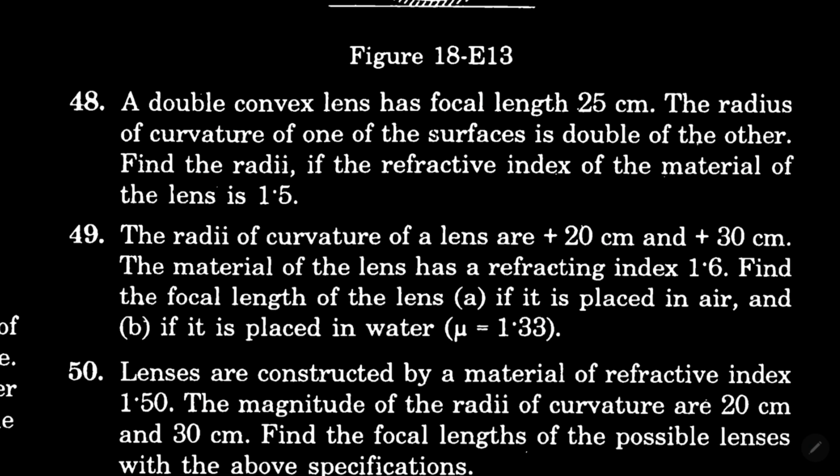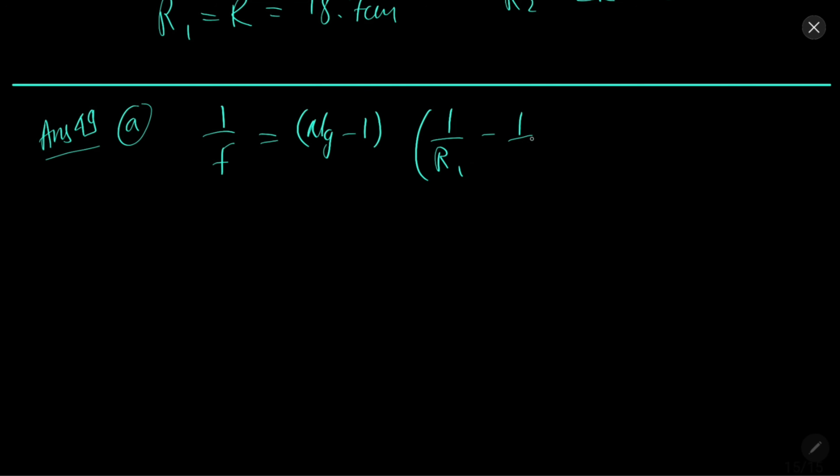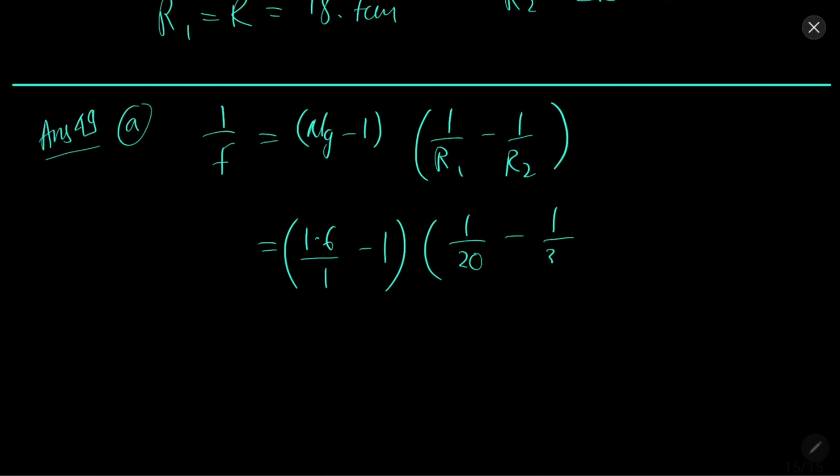In question 49, radii of curvature are given. Find the focal length of the lens. Solution 49. A part. If placed in air, then this will be the case. 1 by f equal to 1.6 by 1 minus 1, 1 by 20 minus 1 by 30. So f will be 100 centimeter.